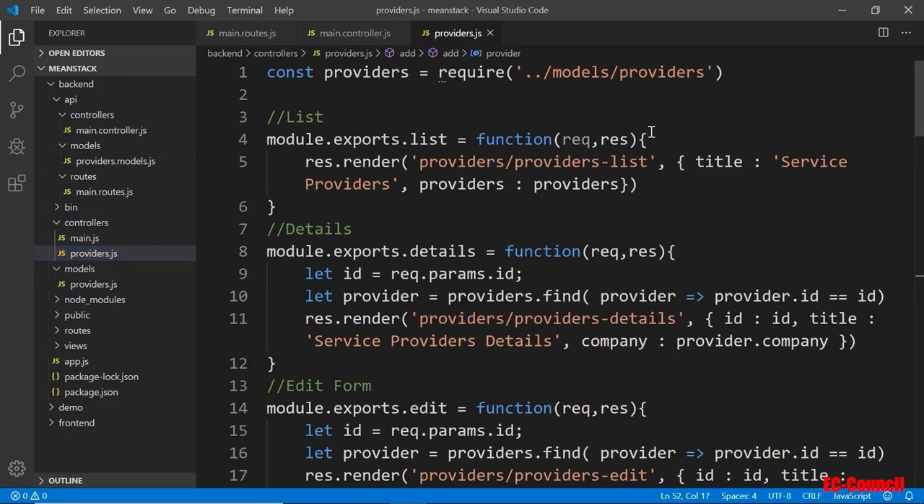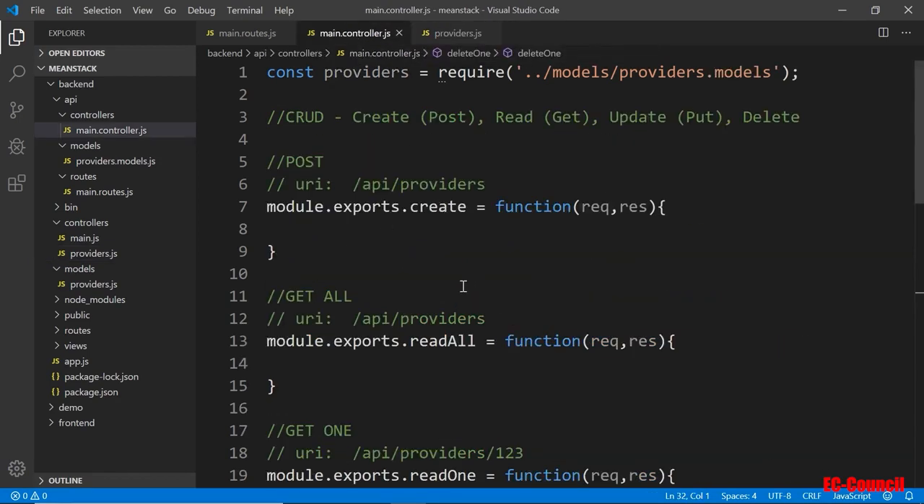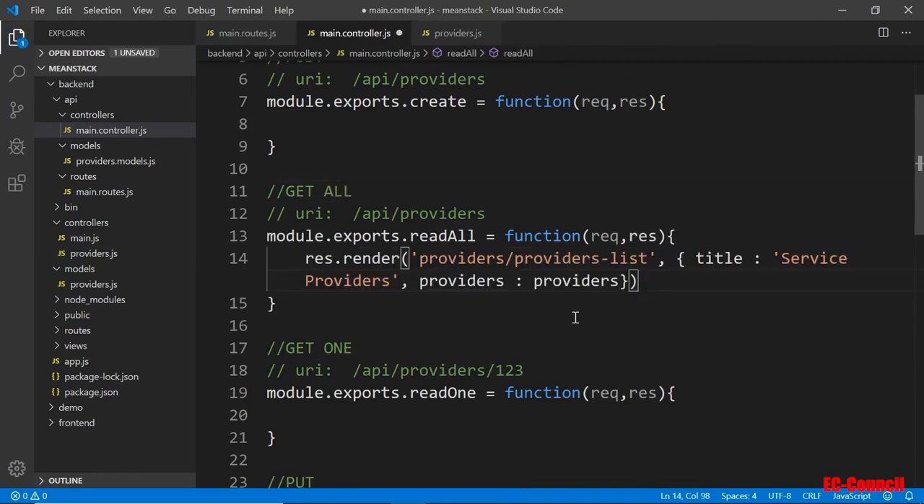Okay, so let's do the easy one first. When we read data, we get data, basically we just do the listing, right? So list everything there. You just need this. So I'm going to copy that from the list and go to my main controller and put it inside the read all. So if you look at read all, this is the one. So I'm going to put that right in here. Okay, but I'm not going to render on the browser though. I'm going to send it to wherever it's been sent from. So I'm going to just do a send.